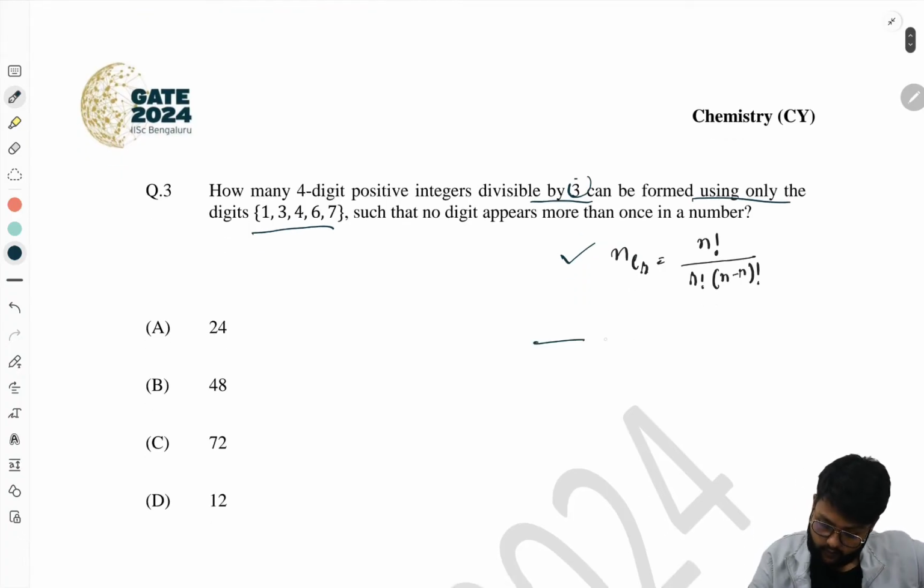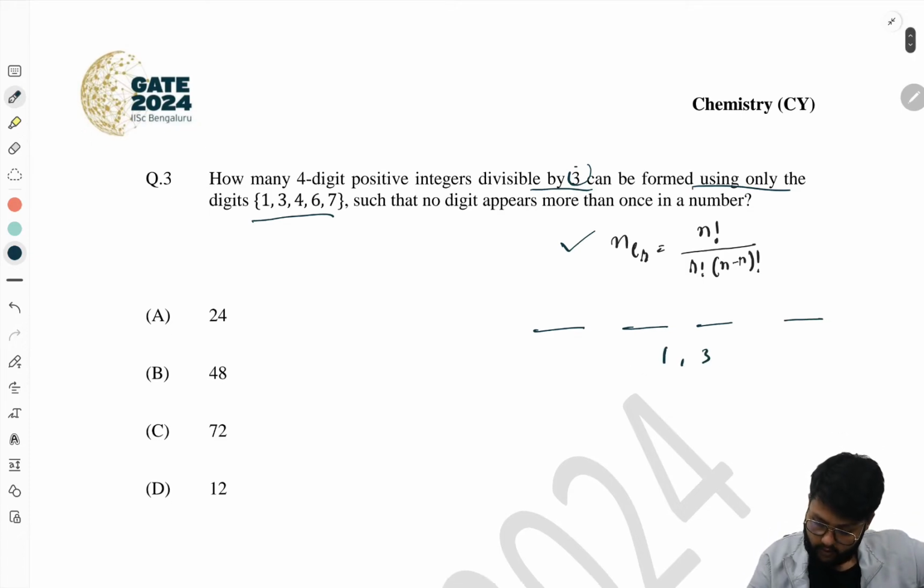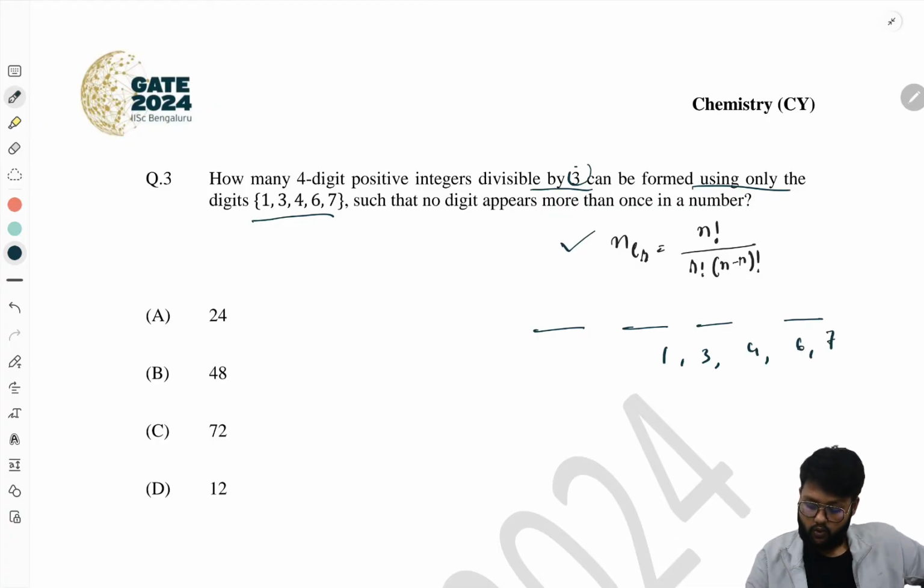We have 4 spaces to fill, and the numbers are 1, 3, 4, 6 and 7. So these are 5 digits, and we have to fill 4 digits. What is the total number of combinations? It is 5C4, that is 5 factorial by 4 factorial and (5 minus 4) factorial.